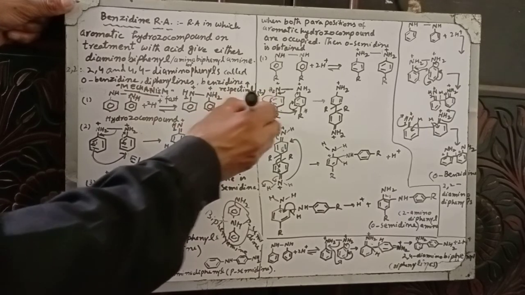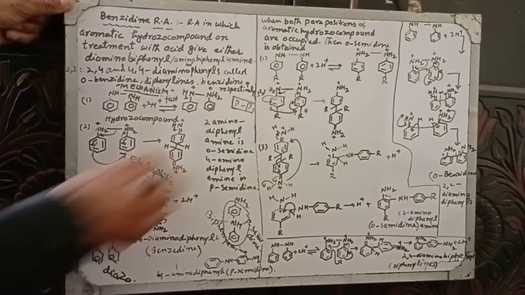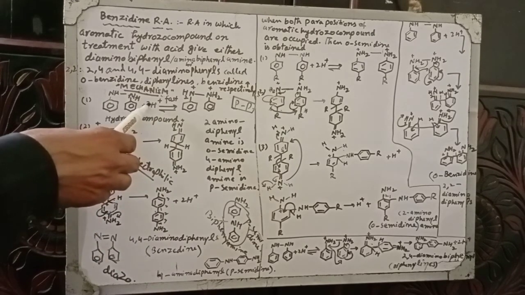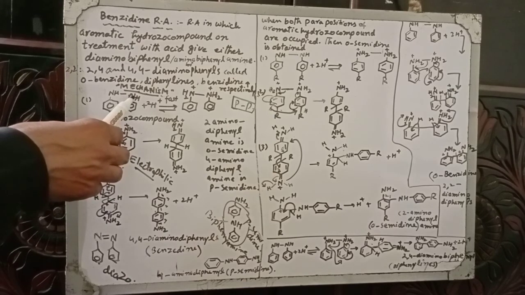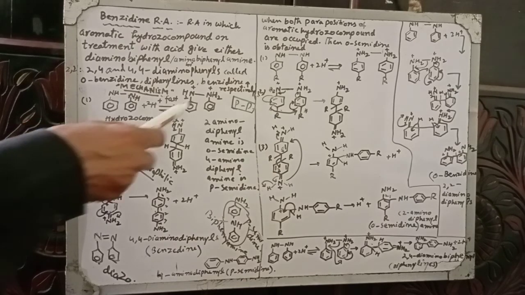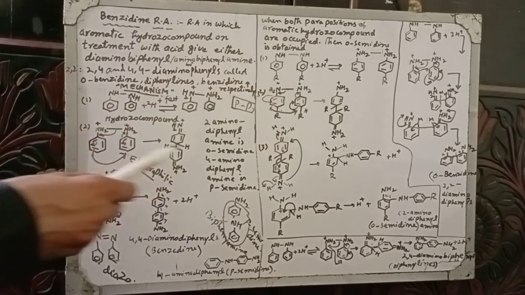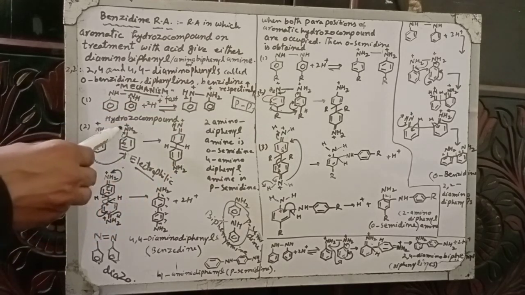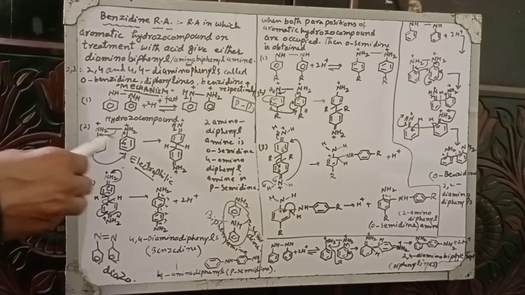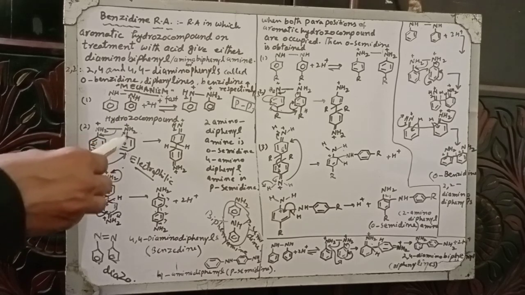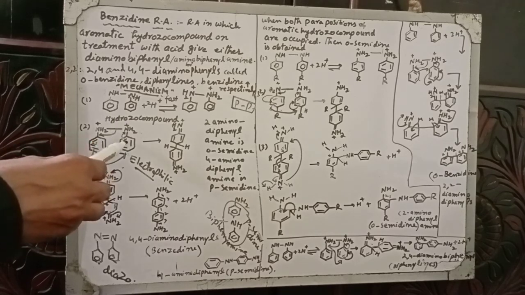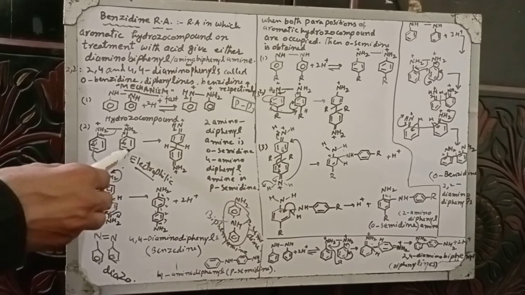When para electrophilic rearrangement occurs, it will give the 4,4-diamino biphenyl. This is called the benzidine. First of all, when acid is added, protonation of the nitrogens occurs. They become NH2 and NH2. This is the benzene ring. Now rearrangement occurs. The electron between two nitrogens shifts. This nitrogen is electron deficient, it withdraws the electrons from the benzene ring. These electrons shift, so the para position will become electron deficient.